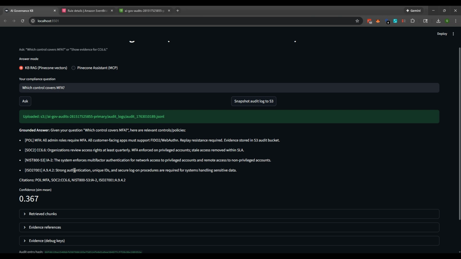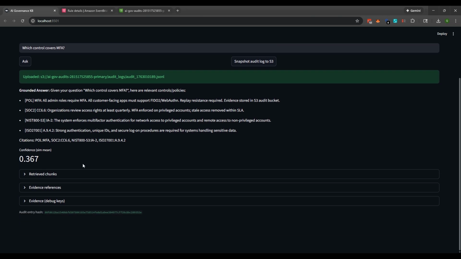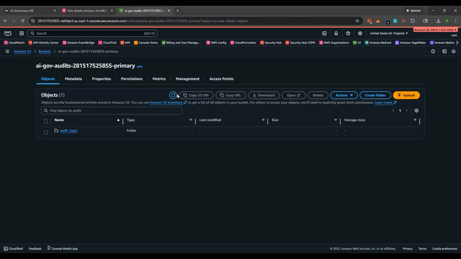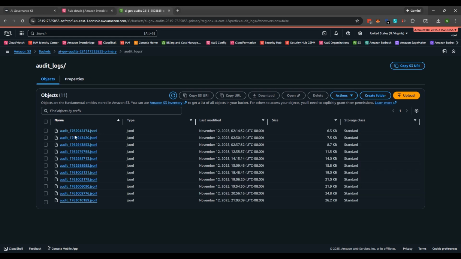If a regulator ever asks, how did the AI decide this? Right now, you have a tamper-evident answer that you can find here in your S3 bucket, right on down here. This is the latest and greatest that we just did.